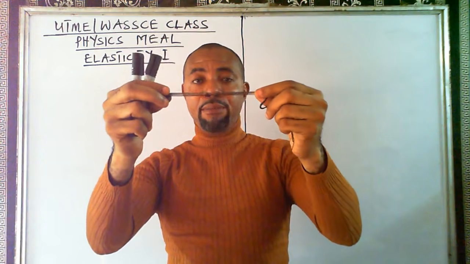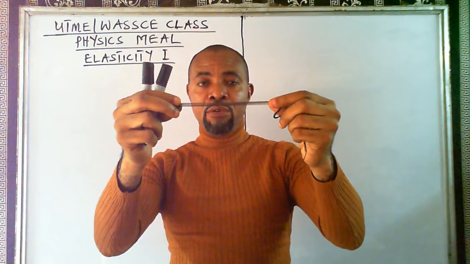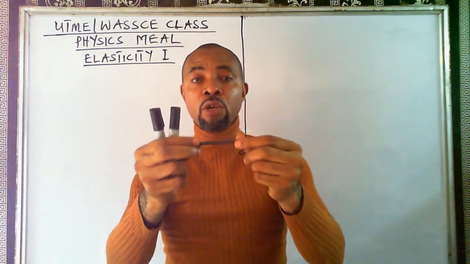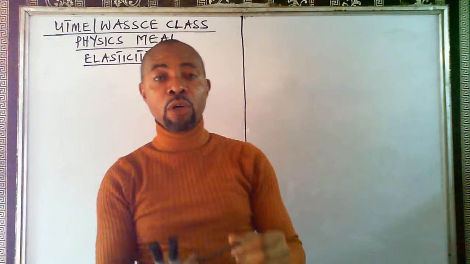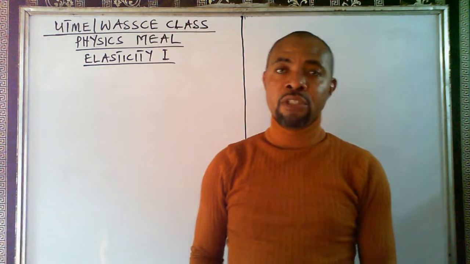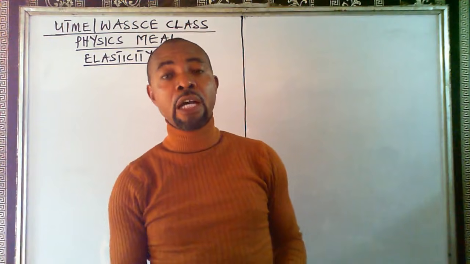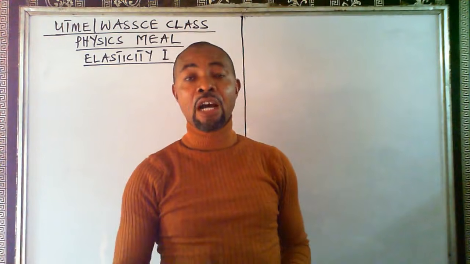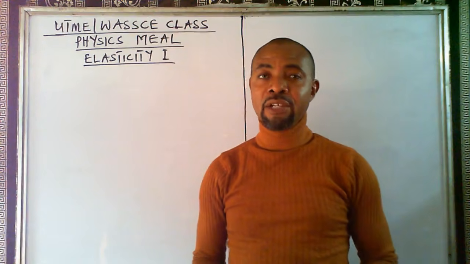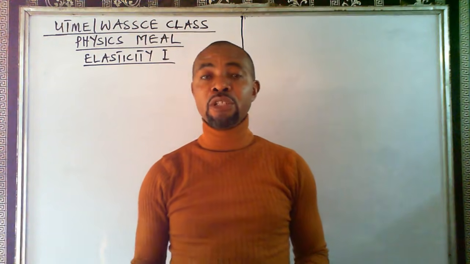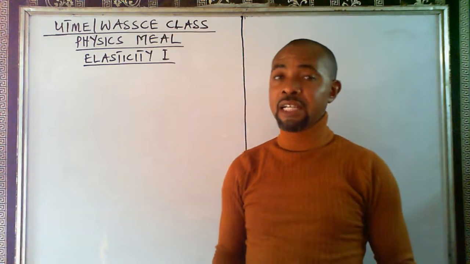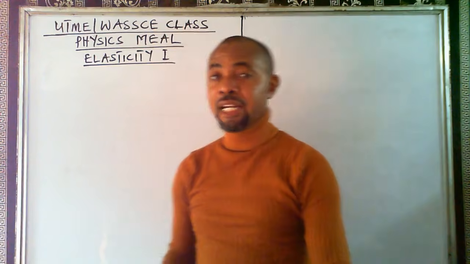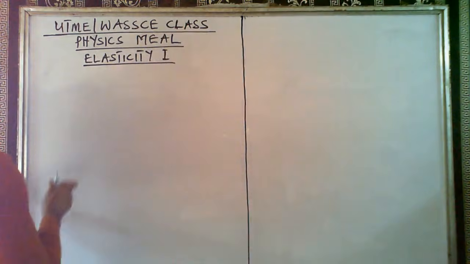You see, I'm applying a force now. And now, if I stop the application of the force, then you notice that the body will return to its original size and shape. Such bodies that can return to their original size and shape when you remove the applied force are called elastic material. And the ability of such bodies to return to the original size and shape after the removal of an applied force is what we call elasticity. So we begin this way.